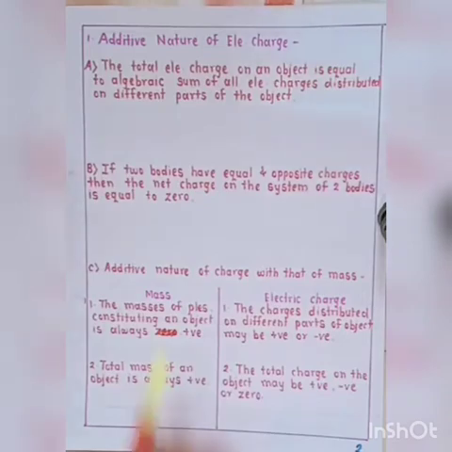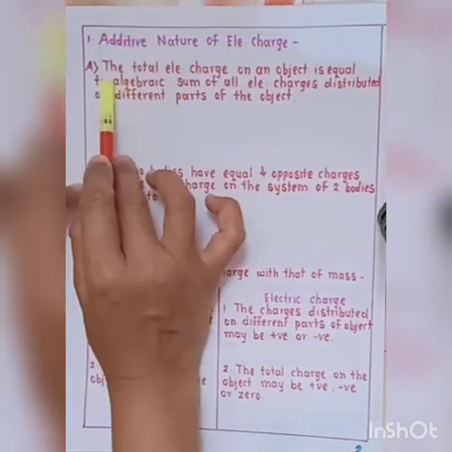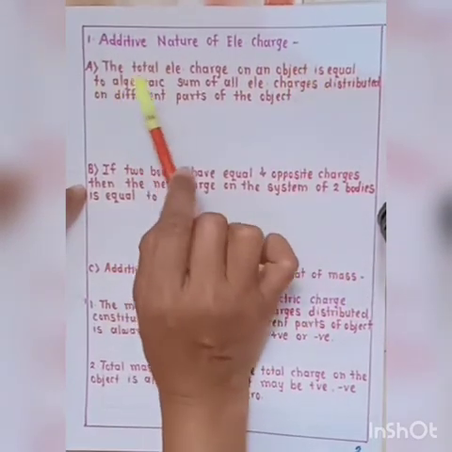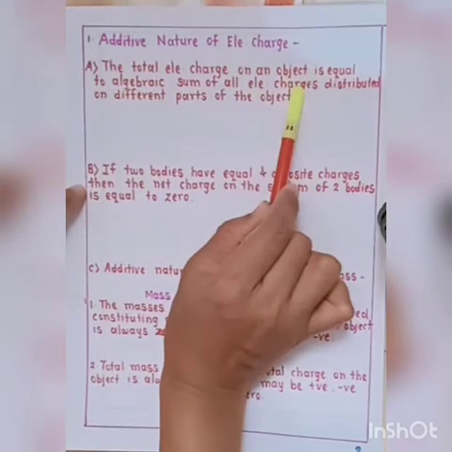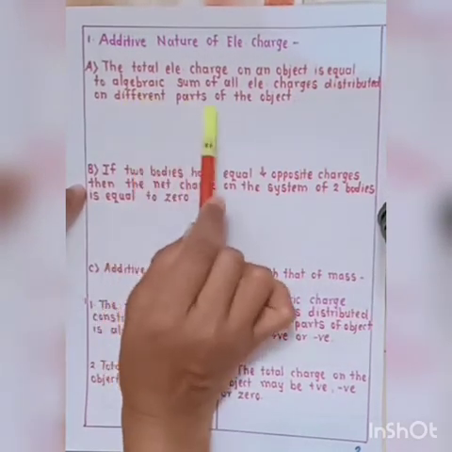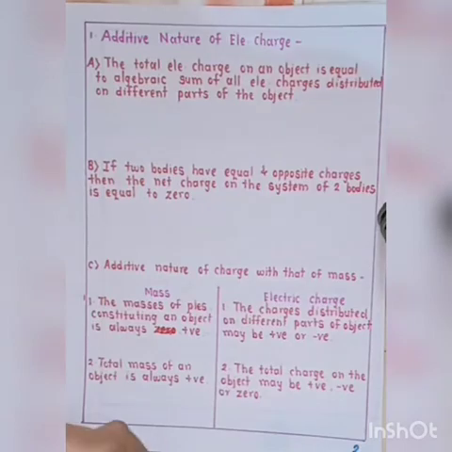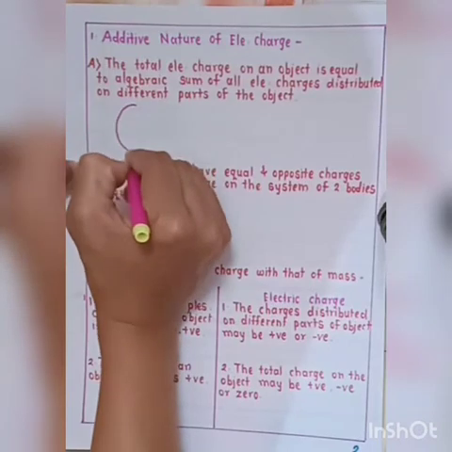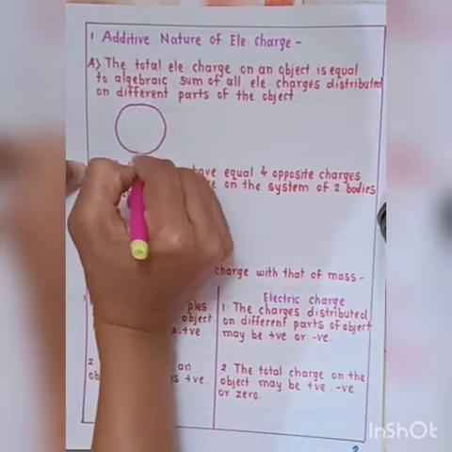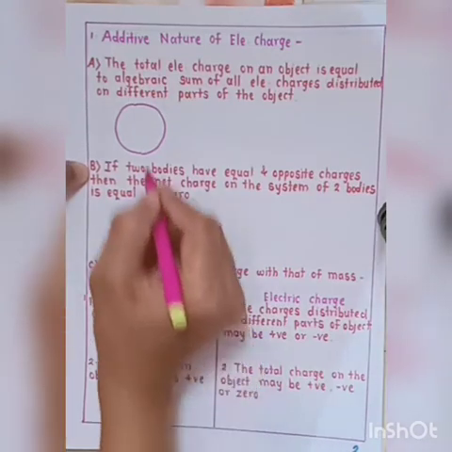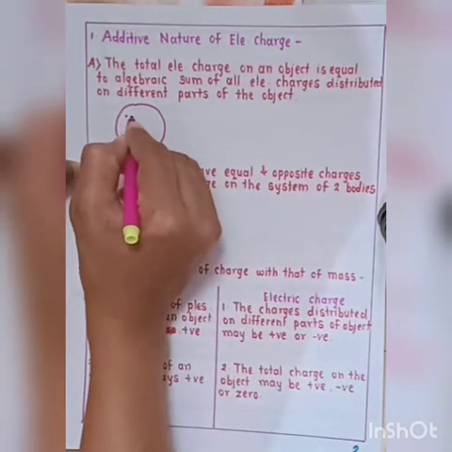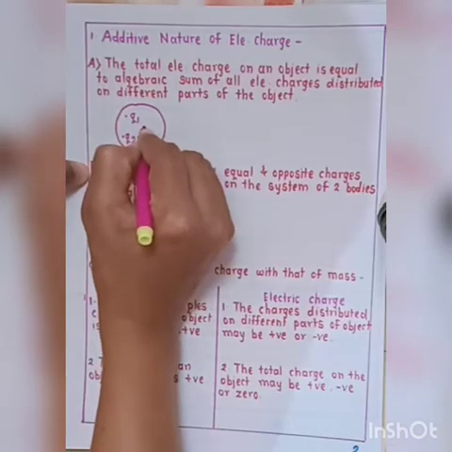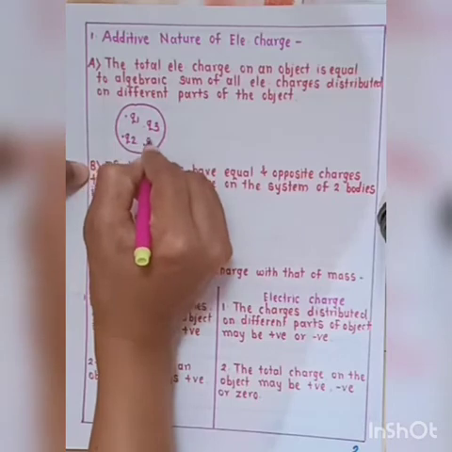The first point: the total electric charge on an object is equal to the algebraic sum of all electric charges distributed on different parts of the object. Consider this is an object and the charges distributed on this object are Q1, Q2, Q3 and Q4.